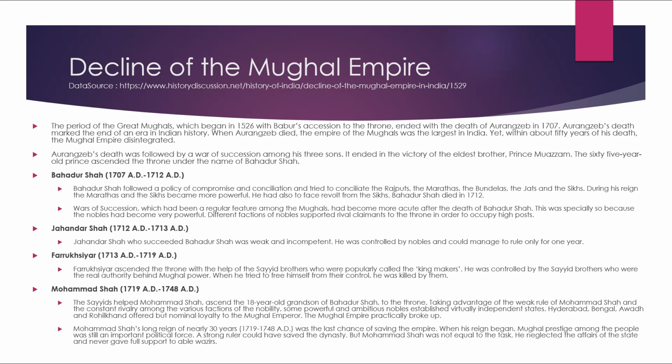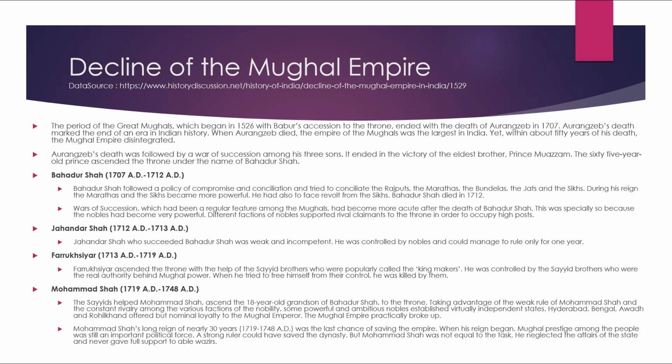Aurangzeb's death was followed by a war of succession among his three sons. It ended in the victory of his eldest son, Prince Muazzam. The 65-year-old prince ascended the throne under the name of Bahadur Shah. Now we'll talk about Bahadur Shah, who ruled from 1707 AD to 1712 AD.